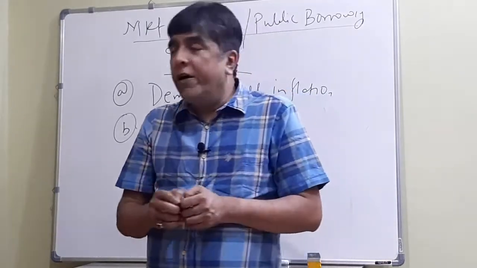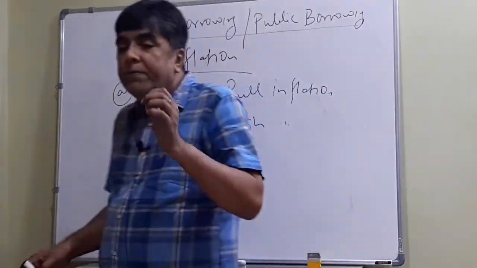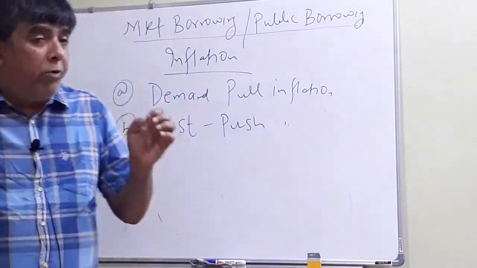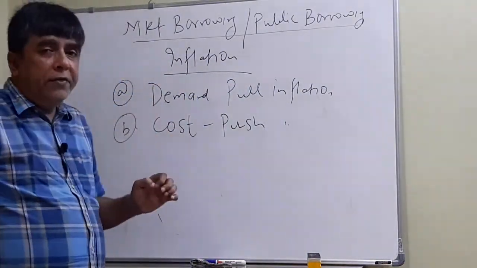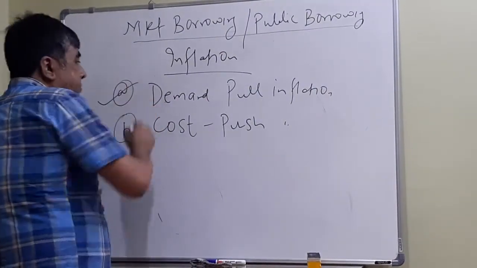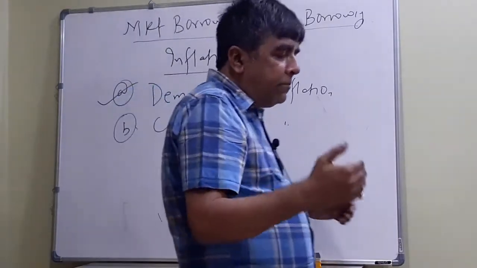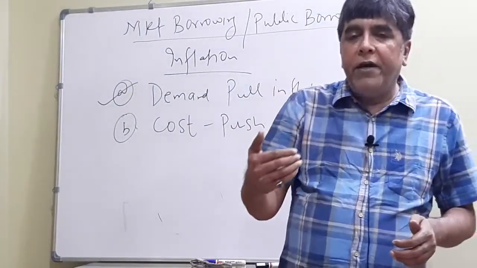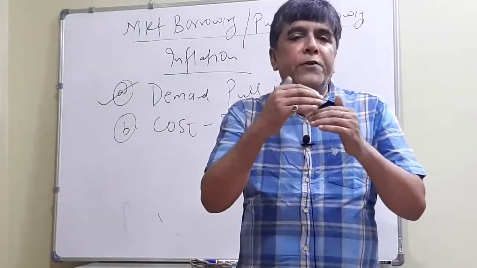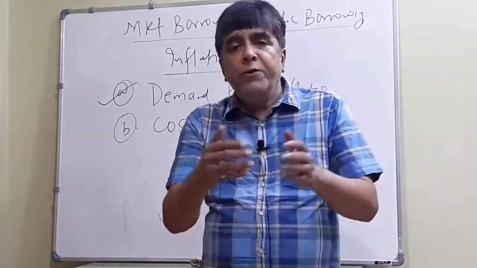So that is demand pull inflation. First, borrowing from the RBI, deficit financing in India, led to demand pull inflation. To conclude, demand pull inflation is mainly because of the mismatch between demand and supply, provided demand is more than supply. Now come to the second one, and everything we have to link with the Indian economy.